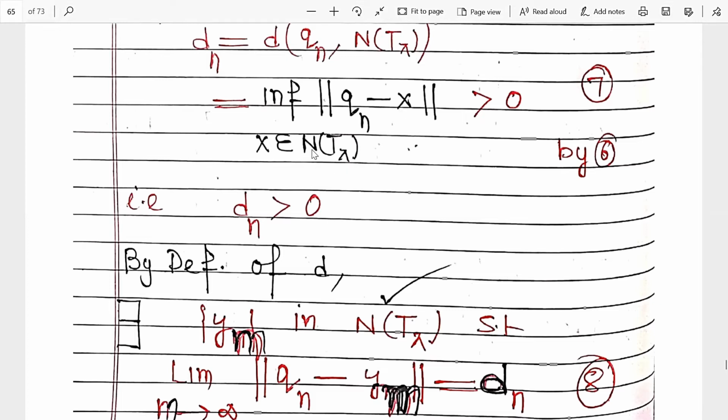These are vectors, not a single vector. See these vectors in terms of a sequence: Q1, Q2, Q3, and Qn, Qm, Qm plus 1, and so on. It means this vector can be represented as ym, but in particular it is also written in the form of yn. Clear?